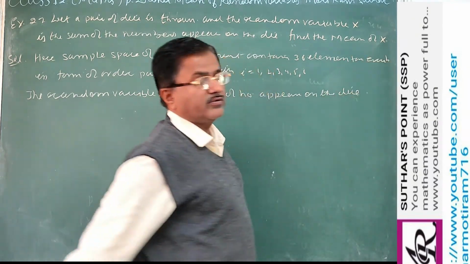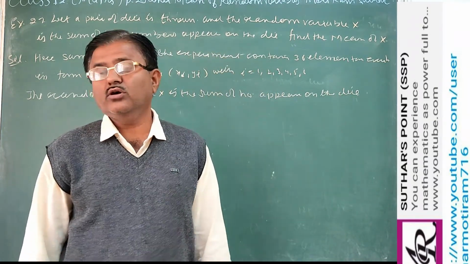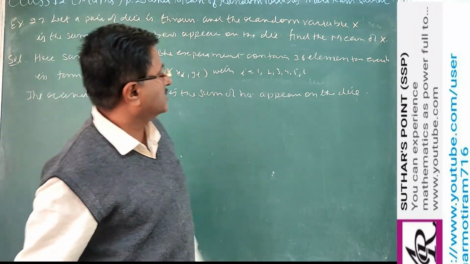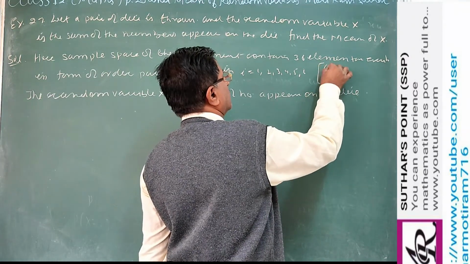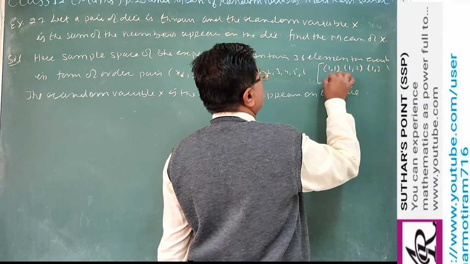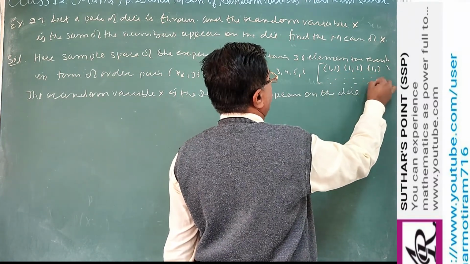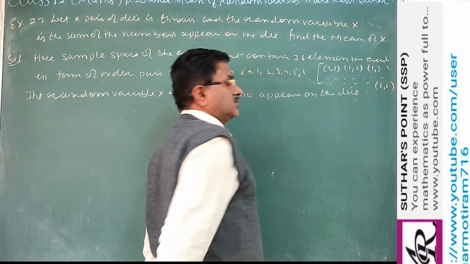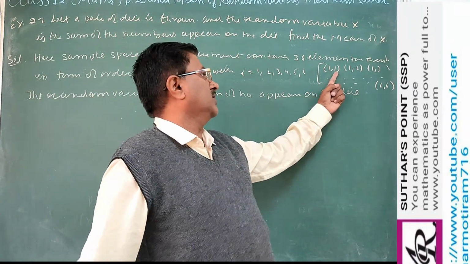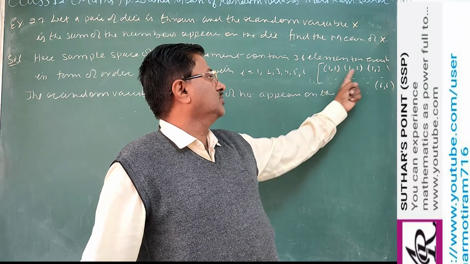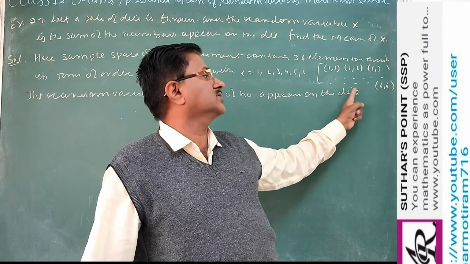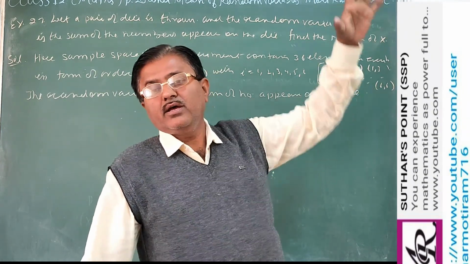So dear student, see, when you are throwing the dice, the possible sum of the numbers, like suppose we are getting 1 1, 1 2, 1 3, 1 4, 1 5, 2 1, 2 3, 2 4, 2 5, and last 6 6. So the sum of the numbers is like 1 plus 1, 1 plus 2, 2 plus 1, 3 plus 1, 4 plus 1, 5 plus 1, 6 plus 1, 6 plus 2, 6 plus 3, and 6 plus 6.